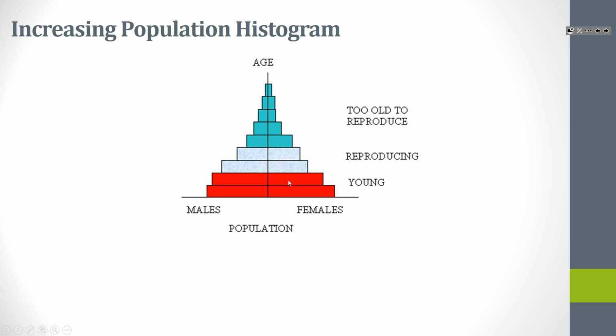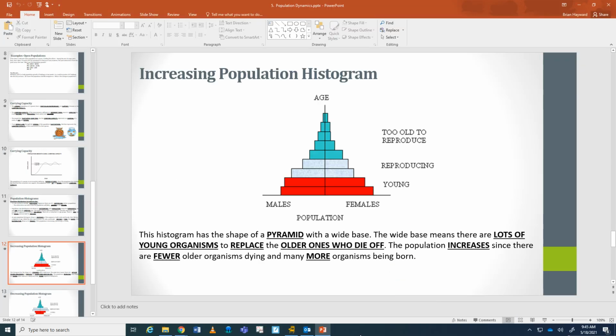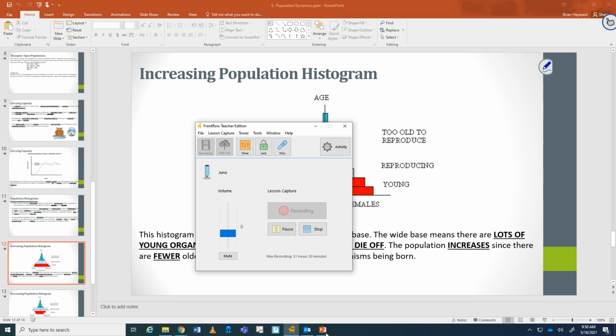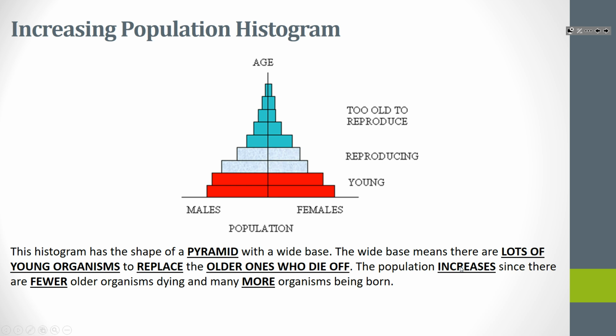Now, what's going to happen with this population is the young individuals are eventually going to become the reproducing age, and they're going to be able to have babies. So that means that soon this population will increase because you have more people in the young age group. So again, the young are going to become reproducing. They're going to make more young, and that's going to make the population grow over time.